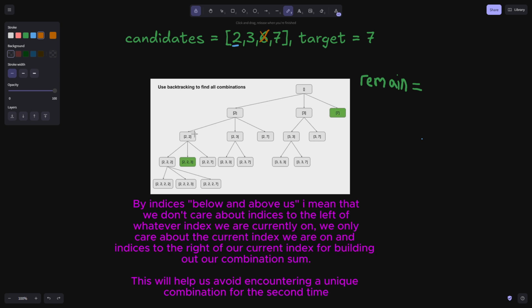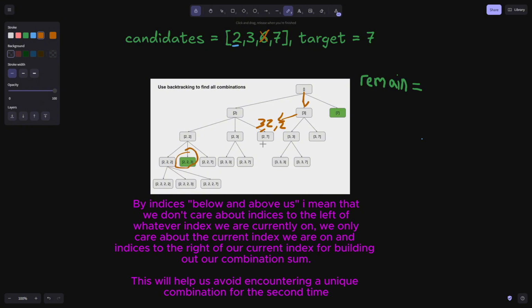Now I want you to notice something. When we recurse on an index, we never go below whatever index we're on. What I mean by that is, when we go to this 3, you see how we either branch off to a 3, we add a 3, or we add a 7. But we never add a 2. You notice how we don't have 3, 2? That's by design, because we don't ever want to check a combination like this, 3, 2, 2. That adds up to 7. But why would we ever want to check that? We check that down here.